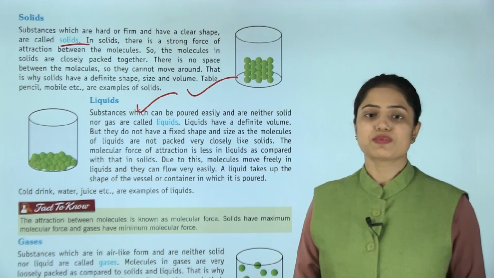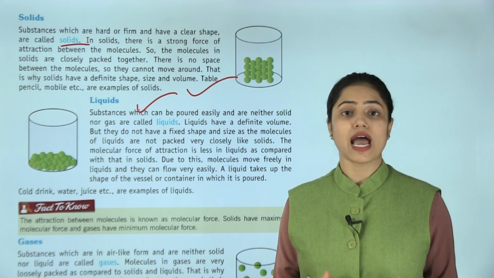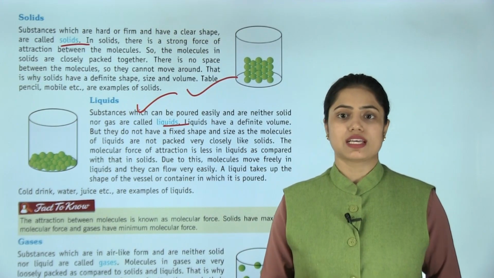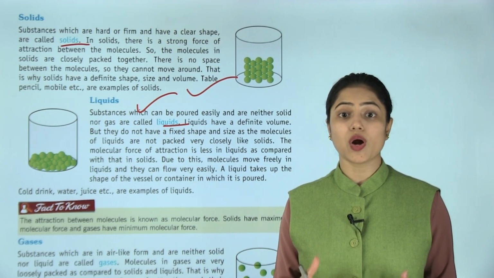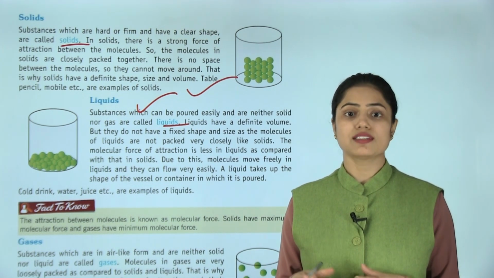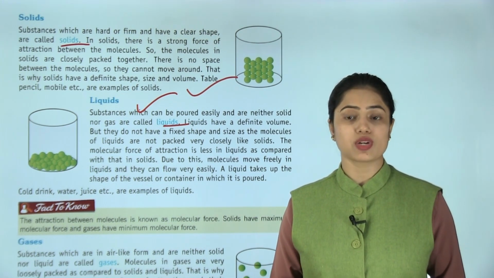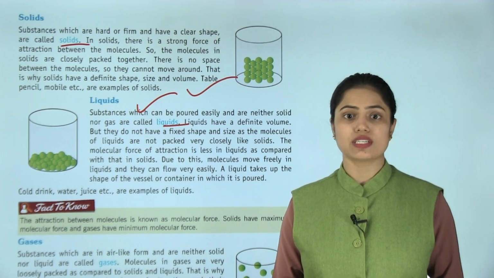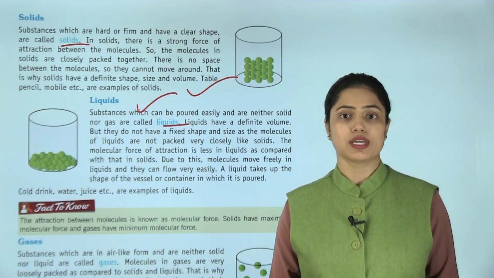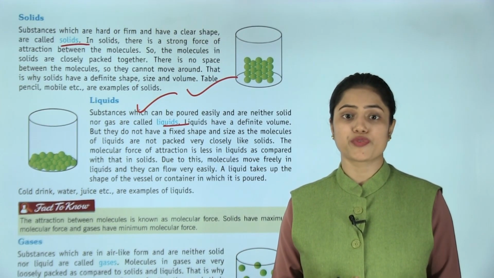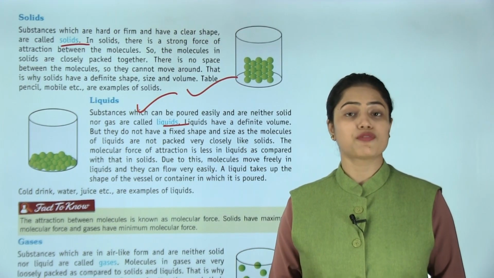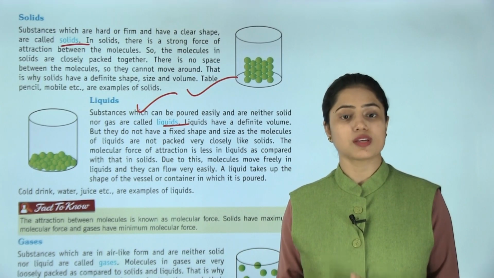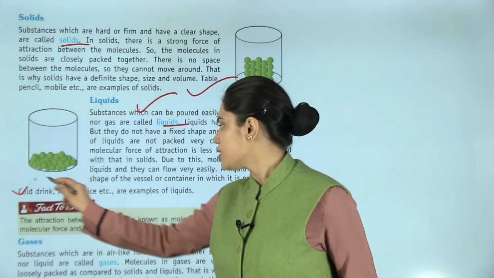Now liquids. Substances which can be poured easily and are neither solid nor gas are called liquids. Liquids have a definite volume but they do not have a fixed shape and size. As the molecules of liquids are not packed very closely like solids, the molecular force of attraction is less in liquids as compared with that in solids. Due to this, molecules move freely in liquids and they can flow very easily. A liquid takes up the shape of the vessel or container in which it is poured. Now cold drink, water, juice, etc.